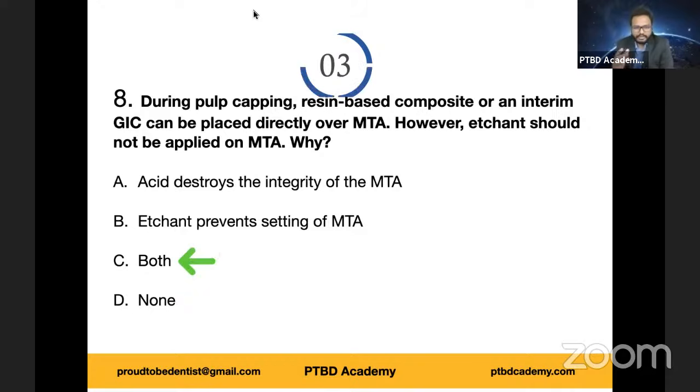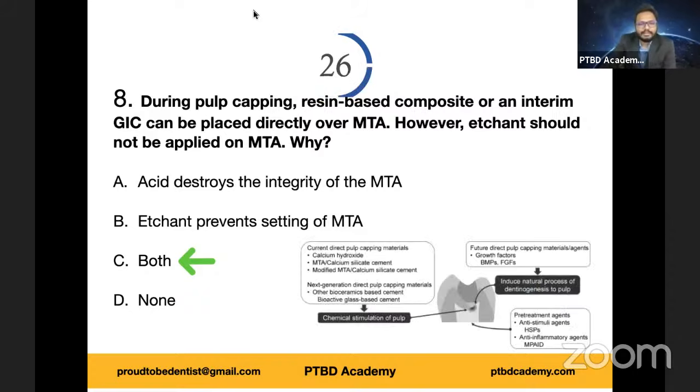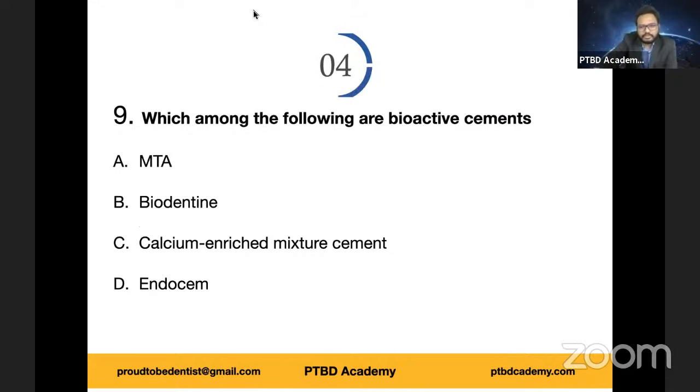Okay, good. Well tried. See, if you're wrong, you have nothing to worry about, because as I said, we learn greatly and things will be registered even in a better way when we make a mistake. However, we should be oriented towards learning, right? So, as you can see, pulp capping, various pulp capping materials, calcium hydroxide, MTA, modified MTA. Yeah. So I've just given you an illustration to provide you a context. Option C is the right answer. Very good. Now let's move on to the next question.